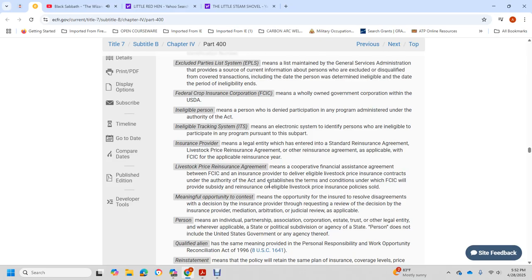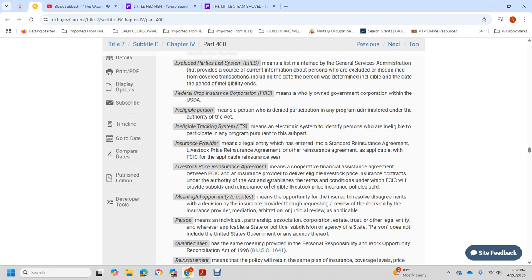conditions under which the Federal Crop Insurance Corporation will provide substitute reinsurance for eligible livestock price insurance policies sold. Meaningful opportunity to contest means the opportunity to resolve disagreement with the decision of the insurance provider by requesting review of the decision.